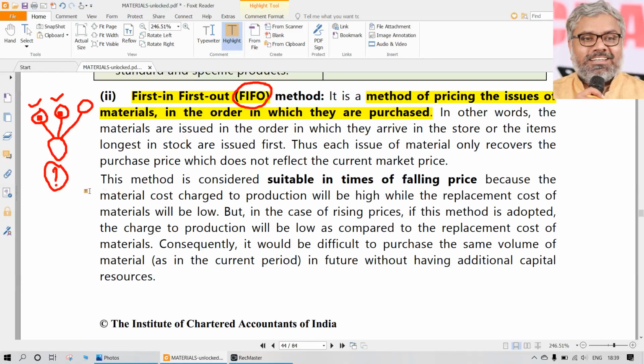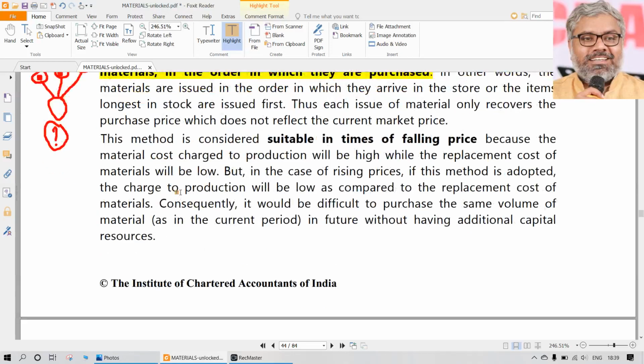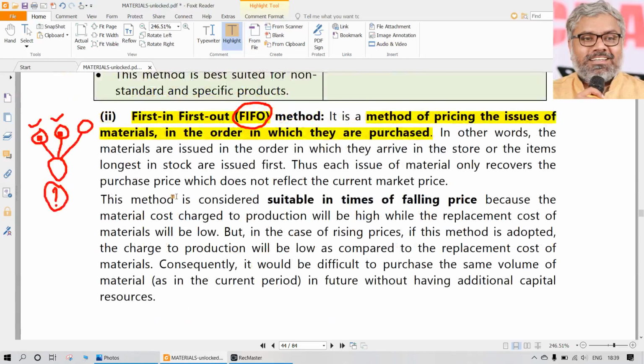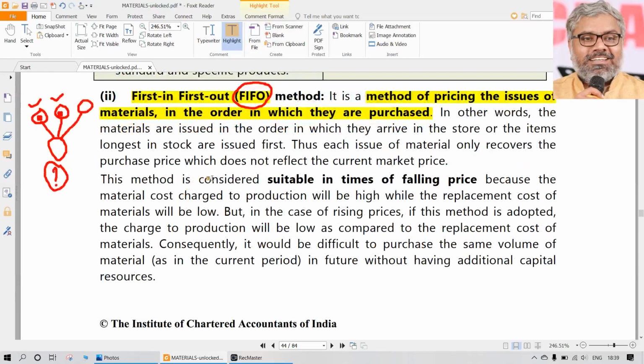So whatever the organization feels, that method they will apply. Falling prices, rising prices, who knows? How does anybody know that prices of the materials are falling? Also, these are all hypothetical, just to increase discussion on the subject matter. So not that important. The main important point you have to note here is the assumption.